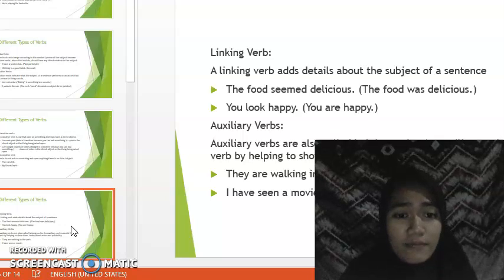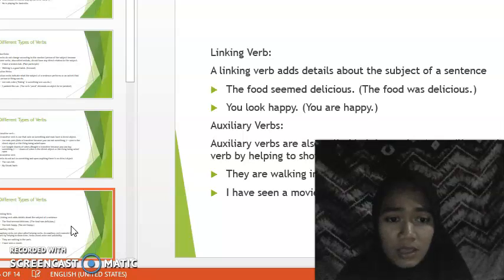And then auxiliary verb. Auxiliary verbs are also called helping verbs. An auxiliary verb extends the main verb by helping to show time, tense, mood, voice, and possibility. Example: they are walking in the park. I have seen a movie.